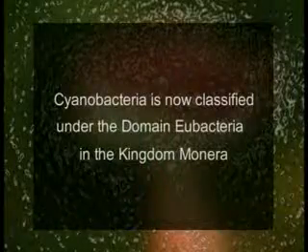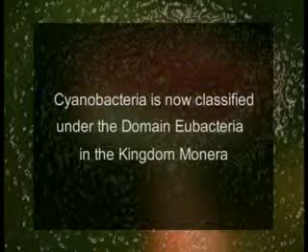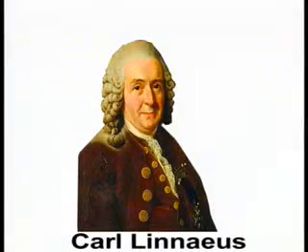The traditional group of autotrophic living organisms grouped under the algae is now classified under the kingdom Protista. The previously misclassified algal phylum of blue-green algae, commonly known as cyanobacteria, is now classified under the domain Eubacteria in the kingdom Monera. In fact, it was Linnaeus, a Swedish naturalist, who in 1753 was the first person who used the